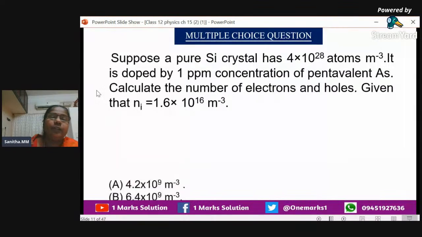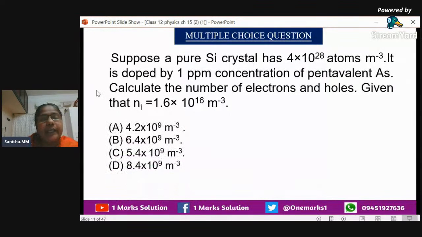You can just convert it. 4 into 10 raised to 28, you multiply by 10 raised to minus 6, so you will get 4 into 10 raised to 22. But you should have an idea about the relation between ni, nh and ne. Already we have, just have a look at the intrinsic concentration: ni is equal to nh is equal to ne.